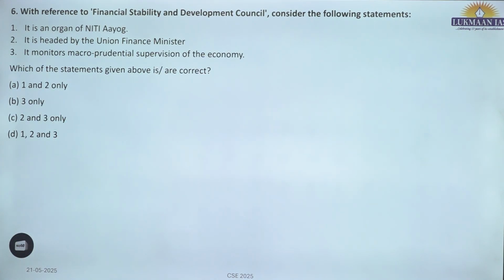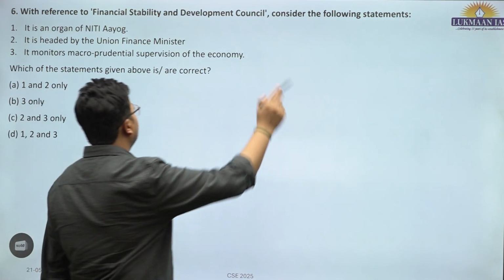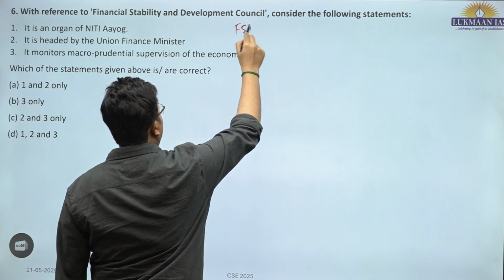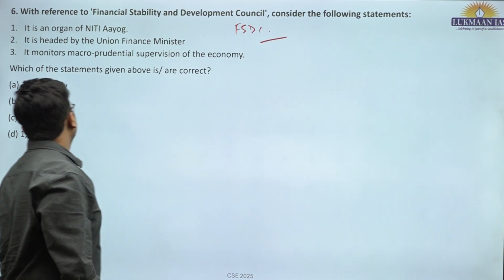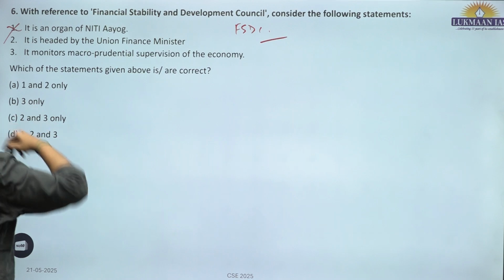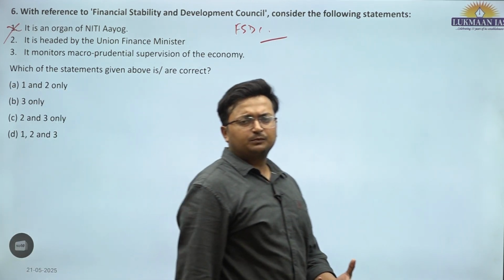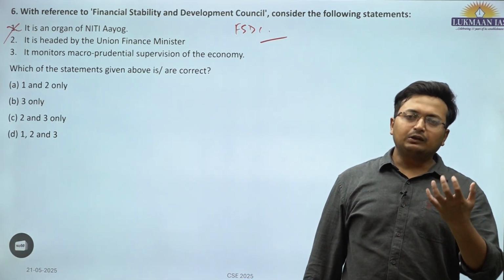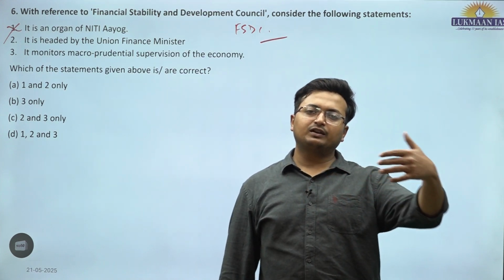Sixth question. With reference to Financial Stability and Development Council, FSDC, consider the following statement. It is an organ of Niti Aayog? No. It is an autonomous system which has been created to evaluate the systemic risk in India's financial system.